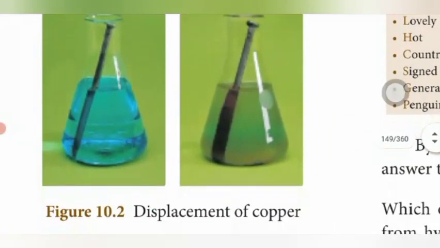The solution color changes to green. The copper sulfate solution with the iron nails dipped in it is blue in color at first.